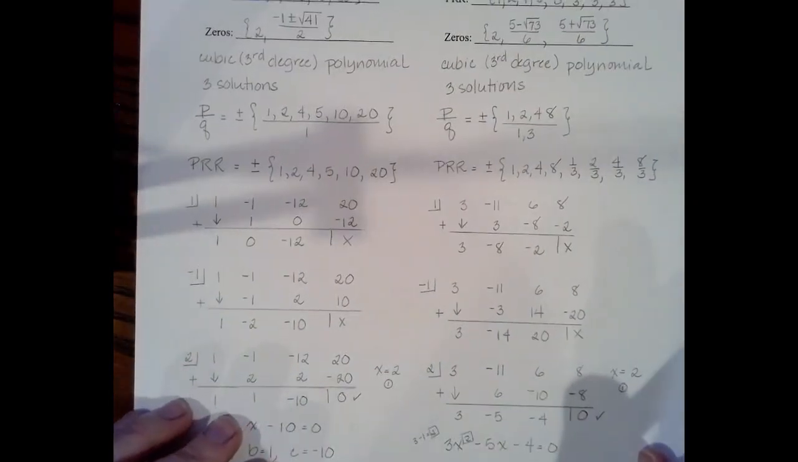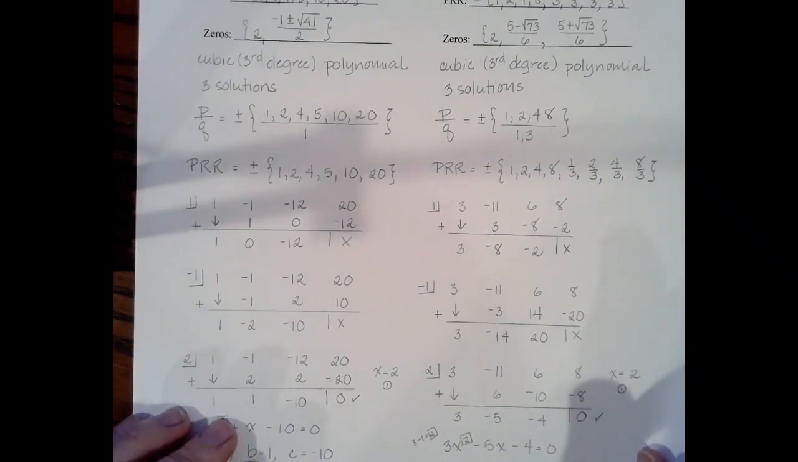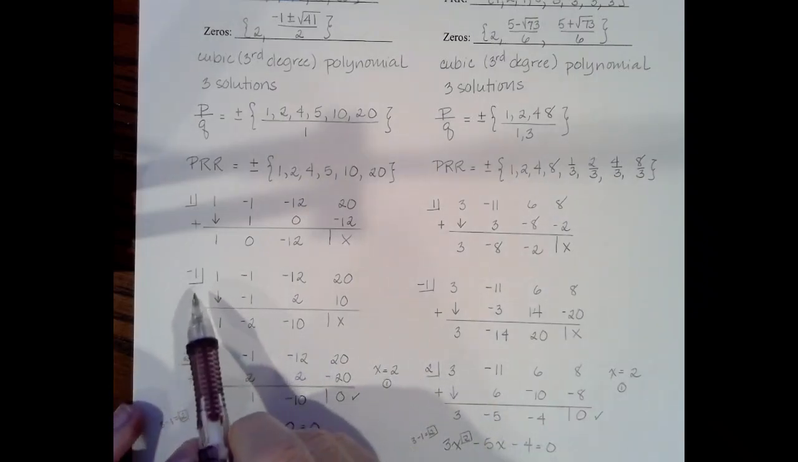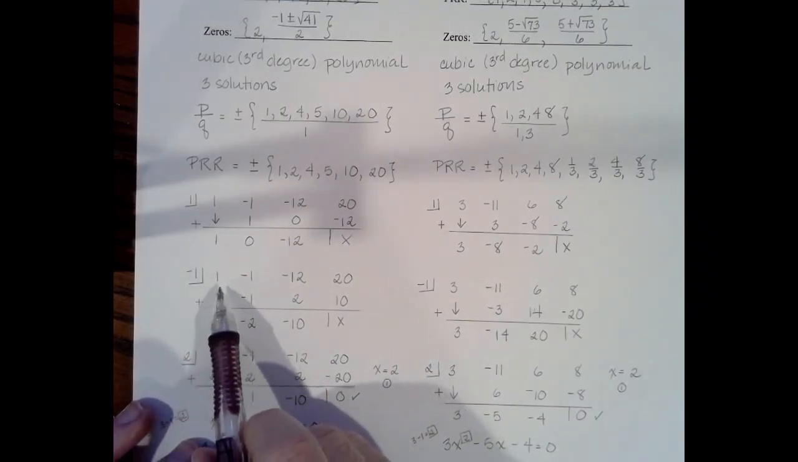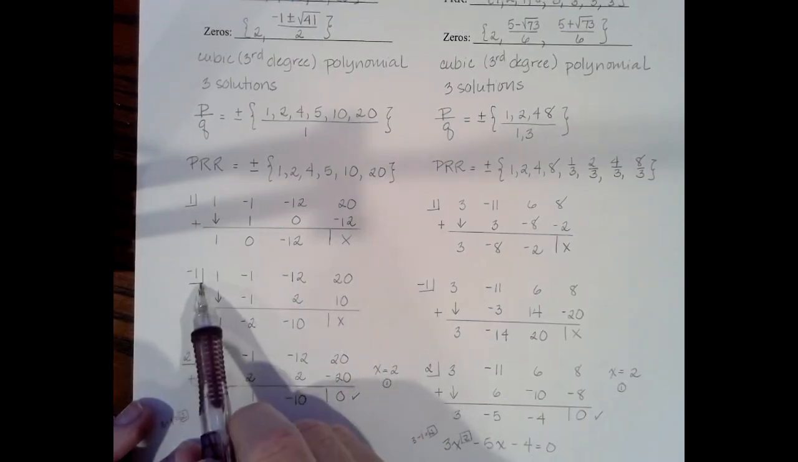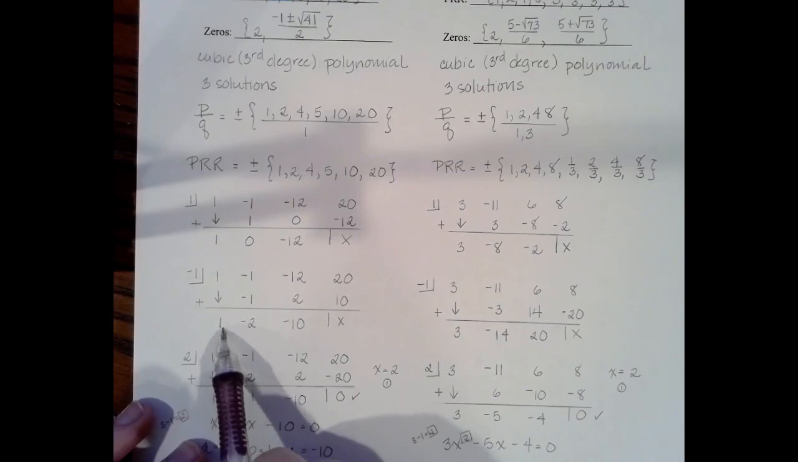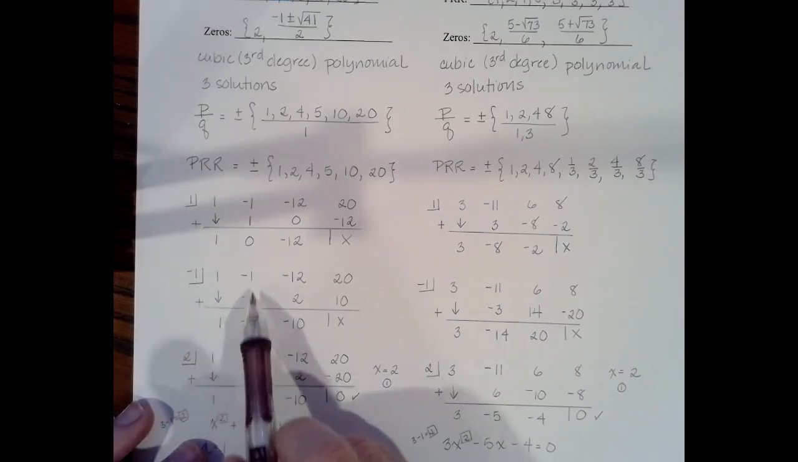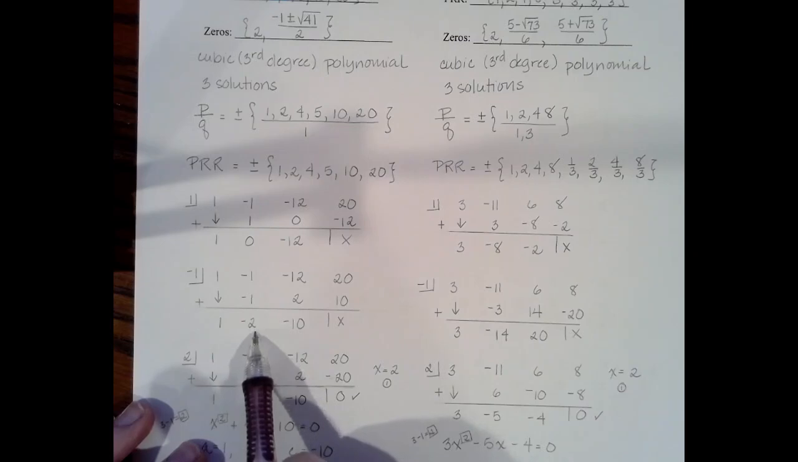All right, so again, I could use a positive or a negative number in this case because half of my coefficients are positive and half are negative. So let's try negative and see if that works. So I've got 1, negative 12, and 20. I'm going to start off with a negative 1. So bring down the 1, multiply 1 times negative 1. This time I get negative 1 and negative 2. That gives me negative 2.